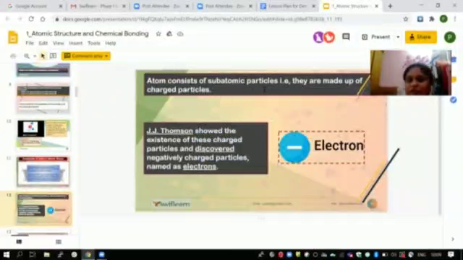Atoms consist of subatomic particles, that is, they are made up of charged particles. As we said, atoms consist of some other subatomic particles, and those subatomic particles are charged particles. This was explained by J.J. Thomson, who showed the existence of these charged particles, discovered negatively charged particles in atoms and named them electrons.